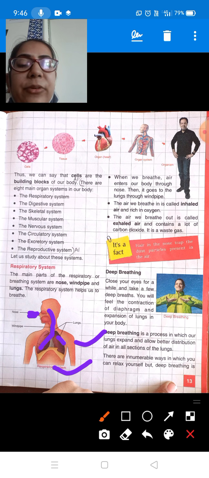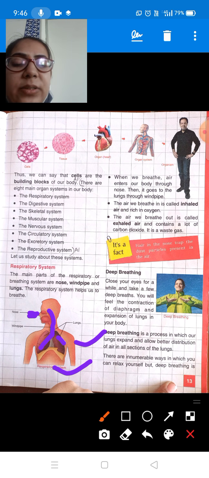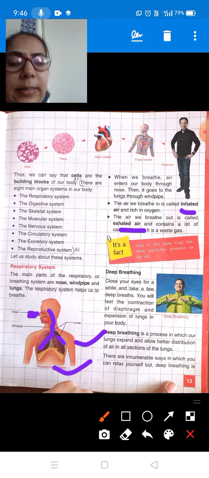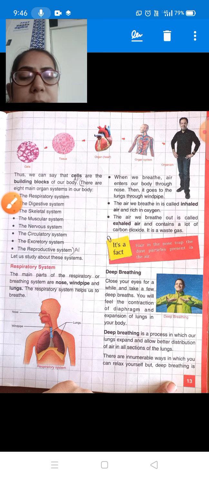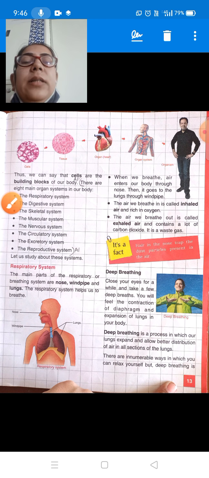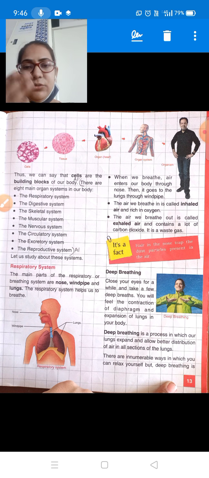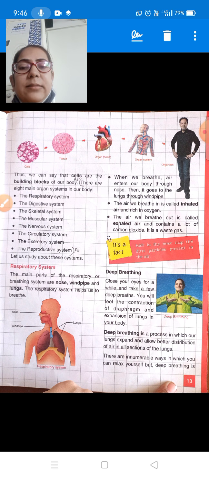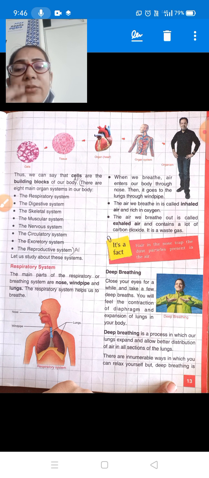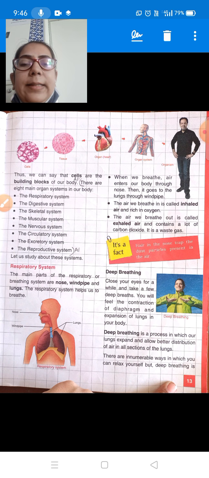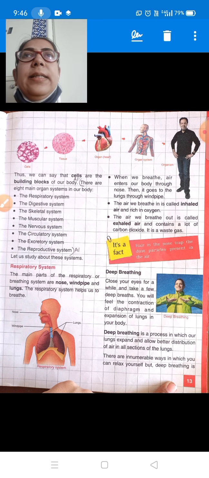Okay, and when we breathe out, this air is called exhaled air. When we breathe out, the air that we release through our breath is called exhaled air, right? This is the exhaled air, and the inhaled air contains oxygen. Exhaled air contains a lot of carbon dioxide. It's a waste gas. The air which we breathe in, that air is rich in oxygen, and the air which is breathed out is called exhaled air, right? So inhaled air is the air we breathe in, and exhaled air is the air we breathe out.